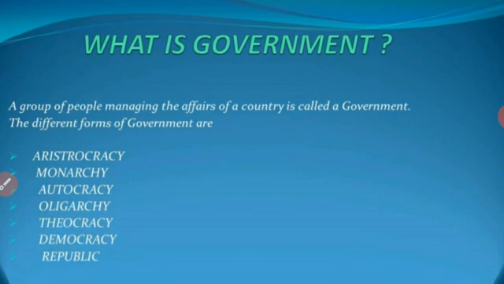Today, many countries of the world follow different types of governments, but the modern world prefers democracy. So, in this lesson, first we are going to know about the forms of government. Okay, so there are 7 forms of government in the world: aristocracy, monarchy, autocracy, oligarchy, theocracy, democracy, republic. These are the forms of government.